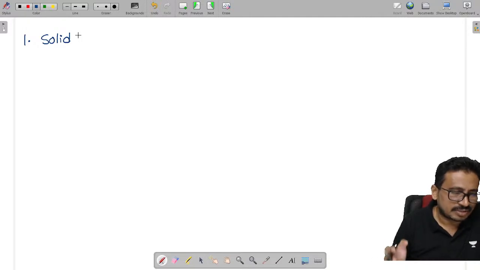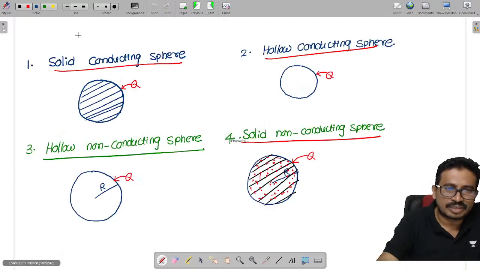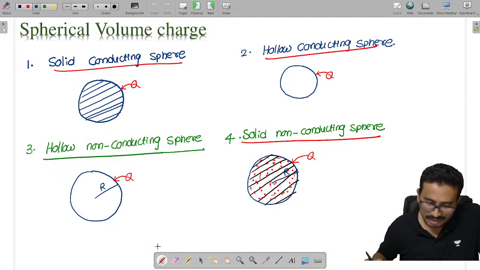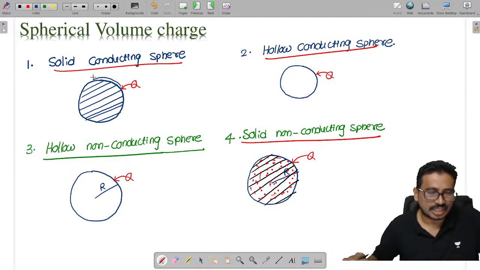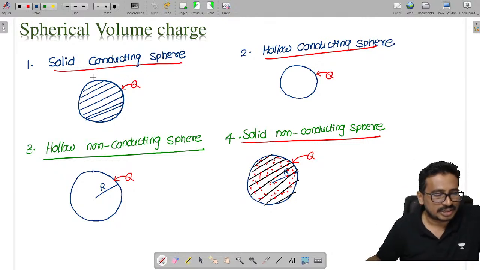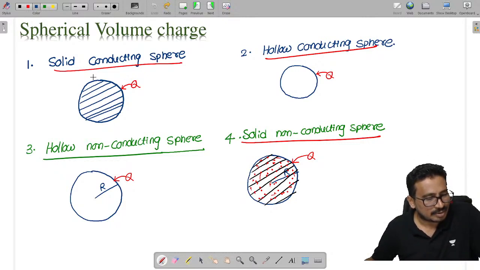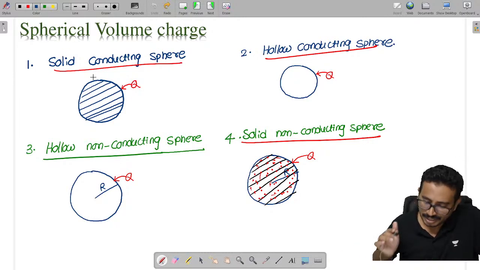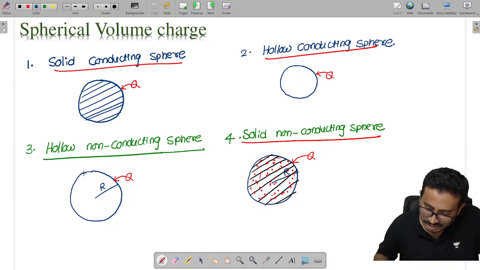Inside surface lies, that is also lies inside. In all the cases, inner layer and outer layer can lie charges, remember. So charges will lie in the inner layer and outer layer, but just before it there are no charges. Exactly on the surface only we have charges.